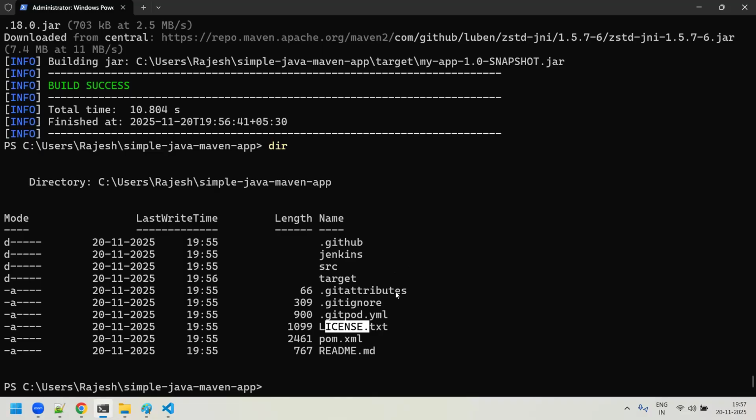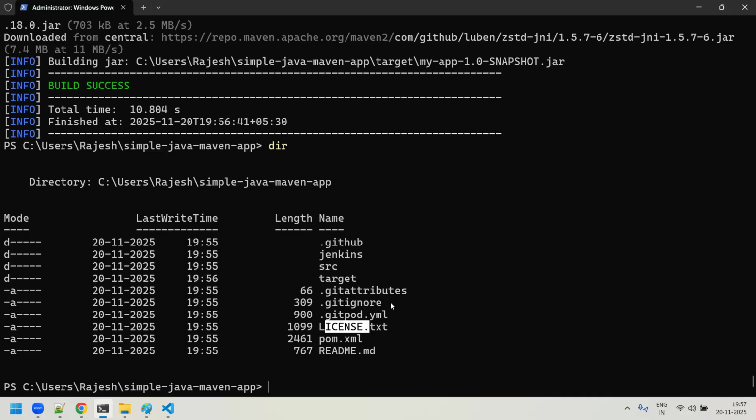Similarly, when you build any kind of Node.js application or any kind of .NET based application, there are so many other dependency files created for you to build that application. Those dependency files, definitely you don't want under the Git repo at all. Those are all extra files.